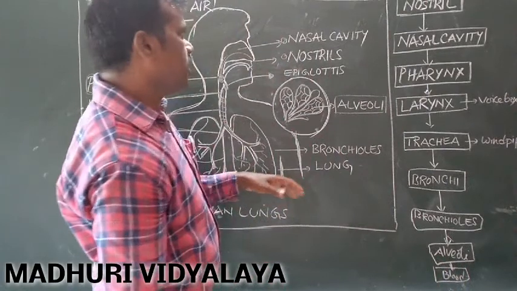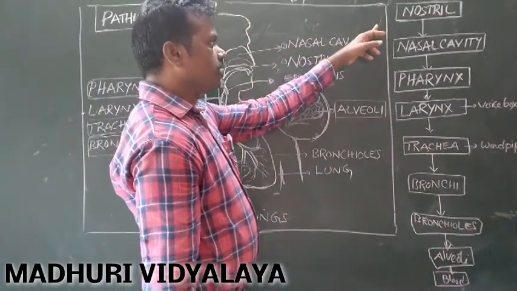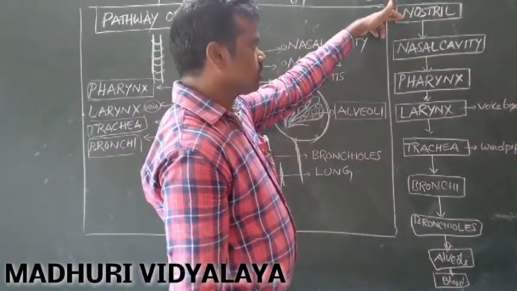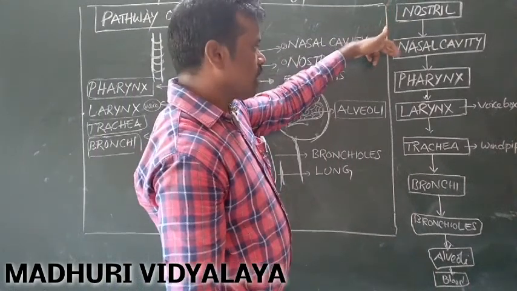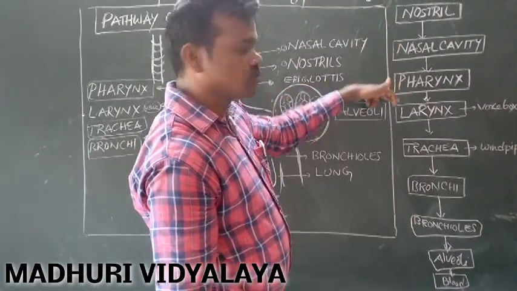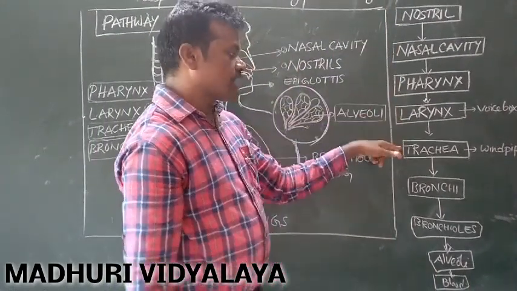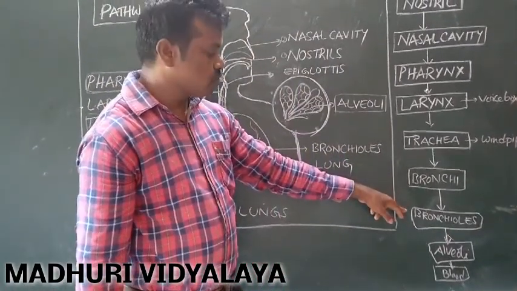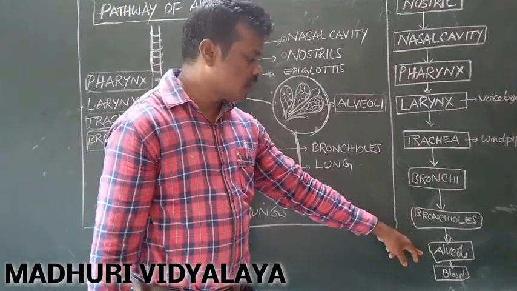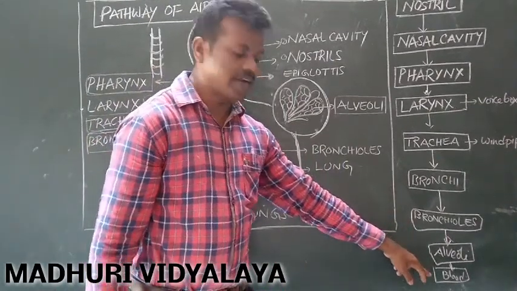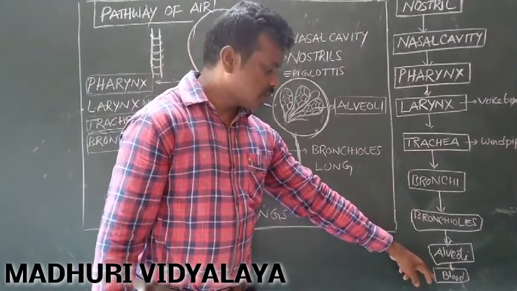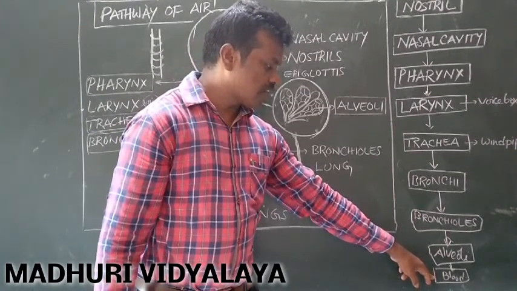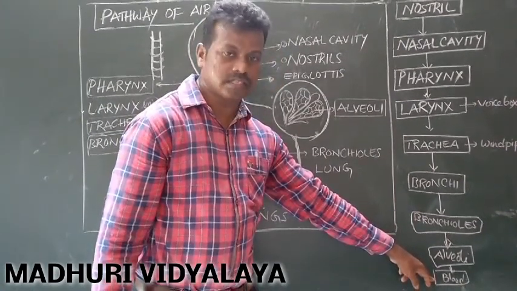Okay, see once again, the pathway of air. Air enters into nostrils. Nostrils to nasal cavity. Nasal cavity to pharynx. Pharynx to larynx. Larynx to trachea. Trachea to bronchi. Bronchi to bronchioles. Bronchioles to alveoli. Alveoli to blood. Again, in the blood, gaseous exchange takes place.